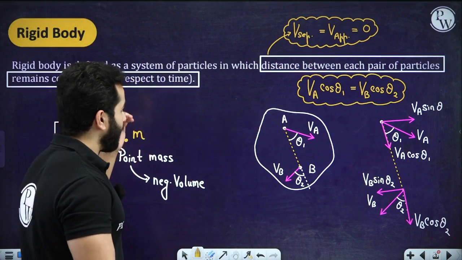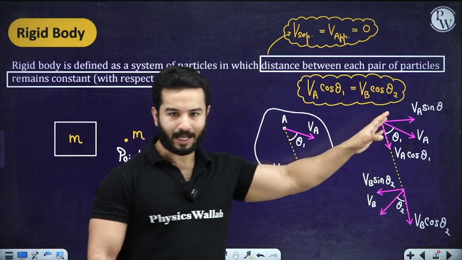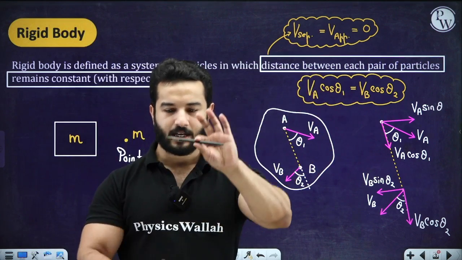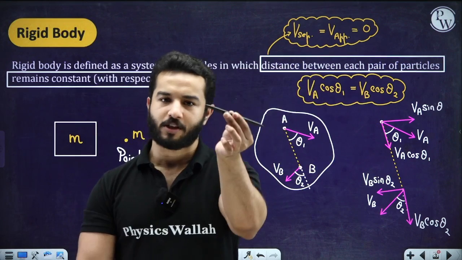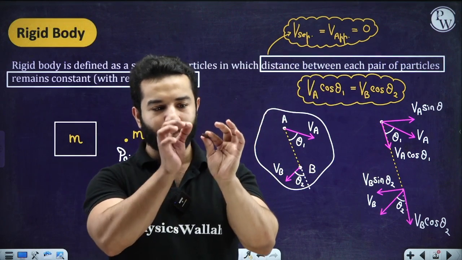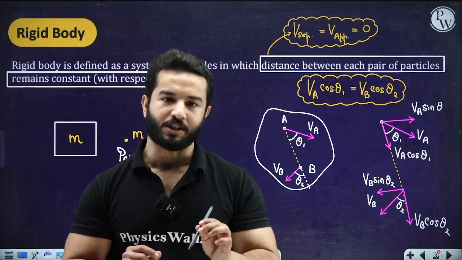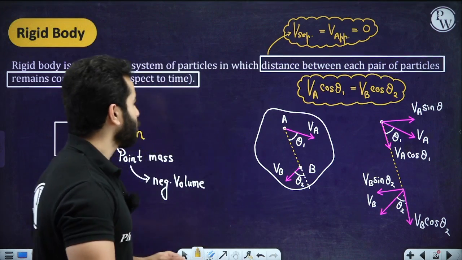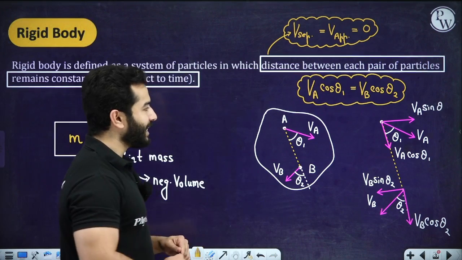So if we are talking about a rigid body, this is what the mathematical meaning is. Can I say this pen is a rigid body? Of course, this pen is a rigid body, right? The separation between any two particles is not changing with respect to time. So this is what a rigid body basically means.